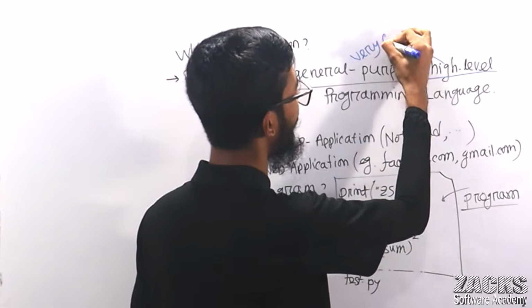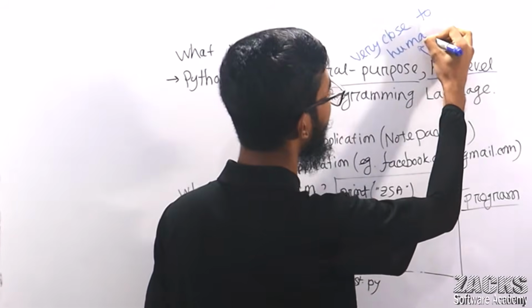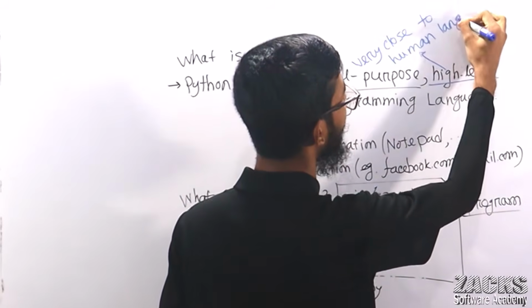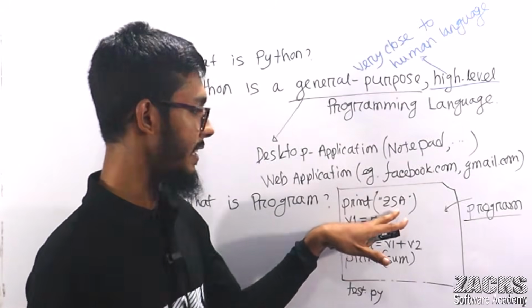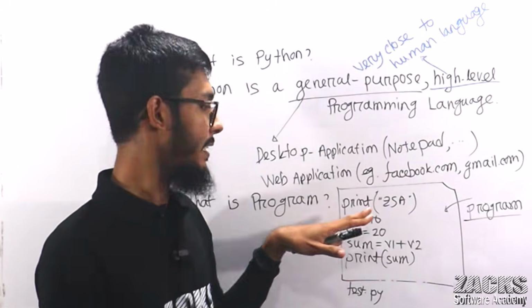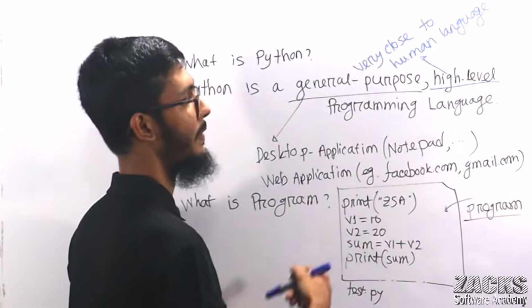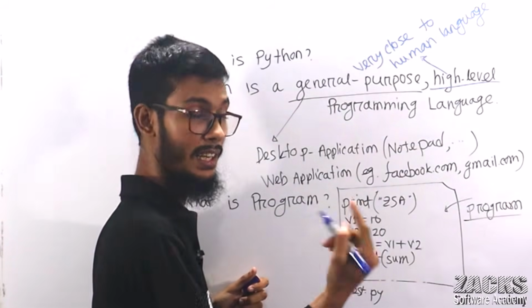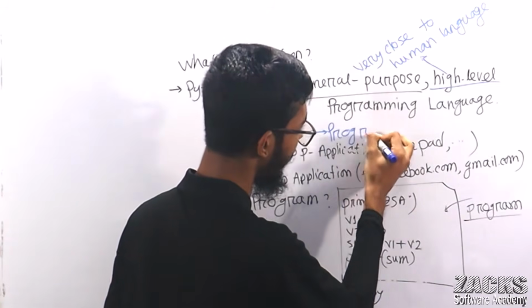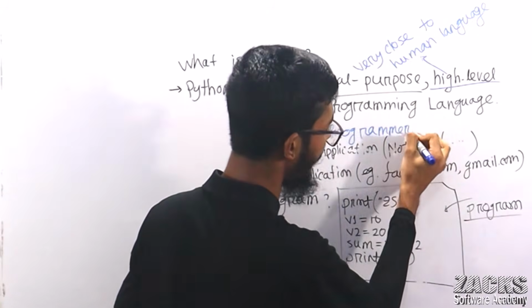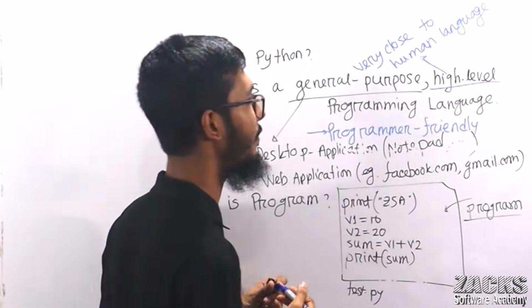Very close to human language, so it's easy to read, easy to write also, it's programmer friendly. So here what does high level language mean? Simply, in one line, it's programmer friendly.